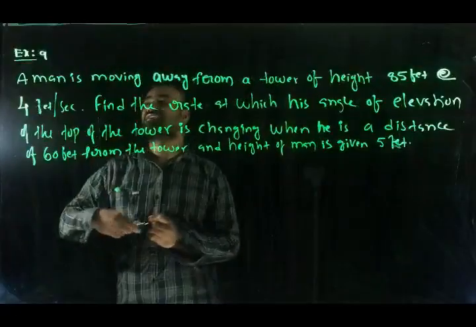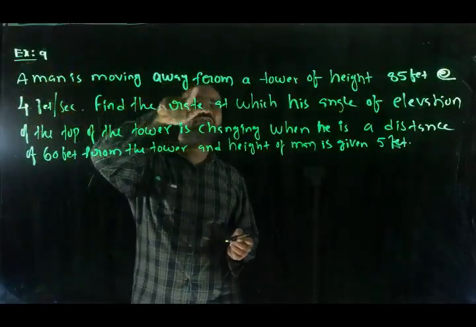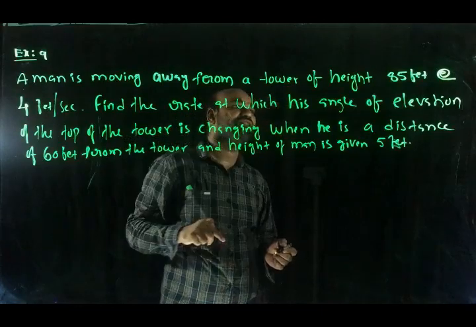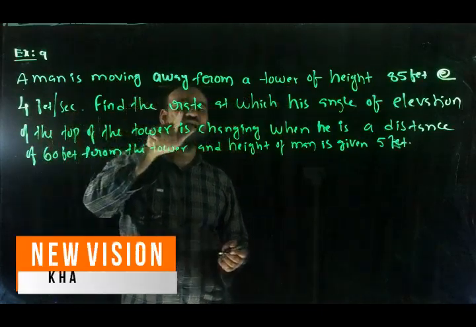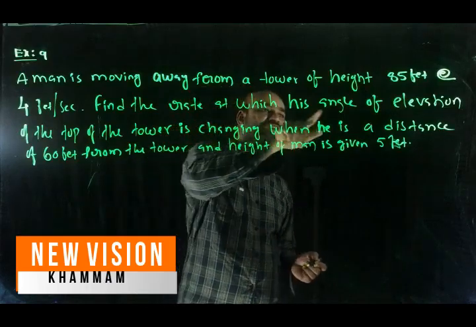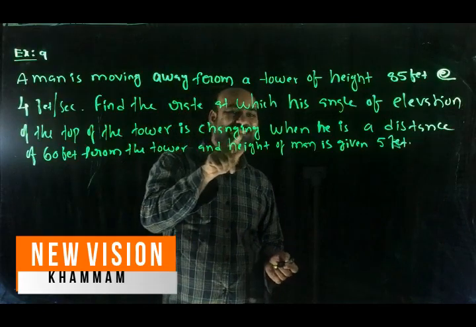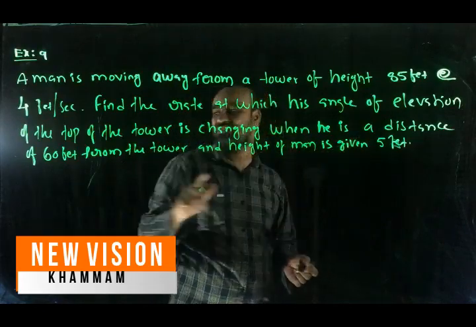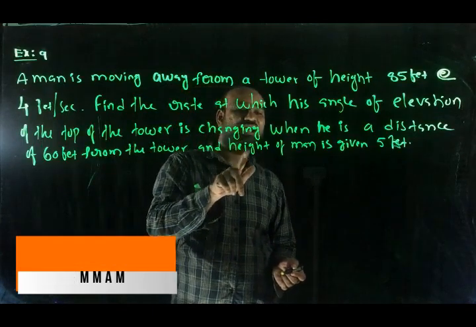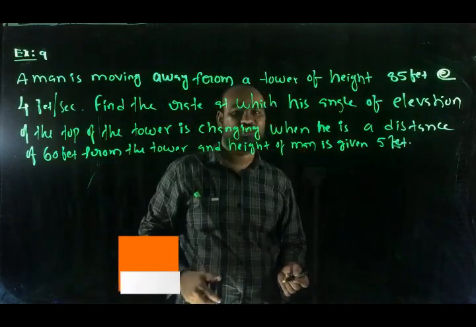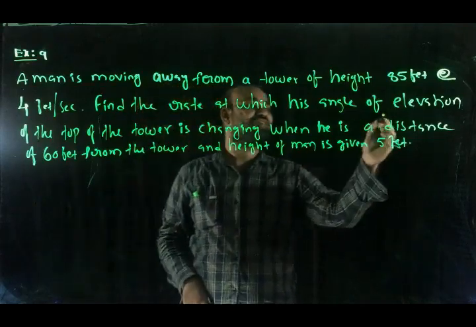Friends, example 9. A man is moving away from a tower of height 85 feet at the rate of 4 feet per second. Find the rate at which the angle of elevation of the top of the tower is changing when he is at a distance of 60 feet from the tower, and the height of the man is given as 5 feet. First of all, we should know the meaning of angle of elevation.